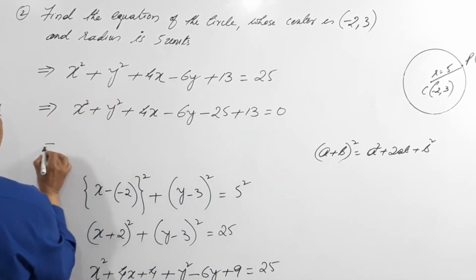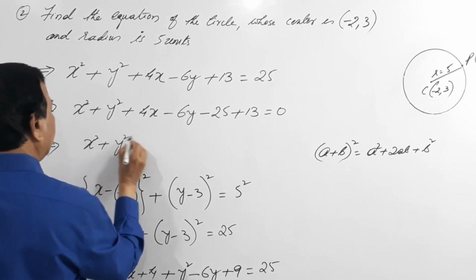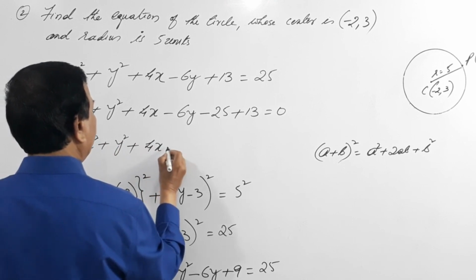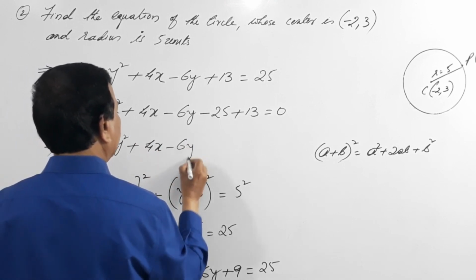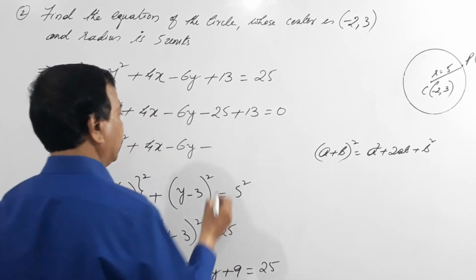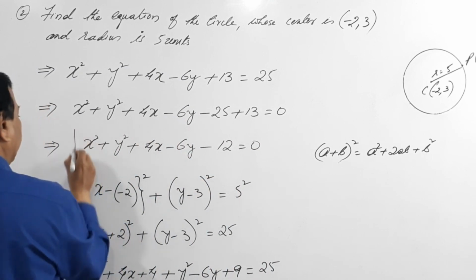So that is nothing but x square plus y square plus 4x minus 6y, 25 minus 13 is 12, minus 12 equals to 0.